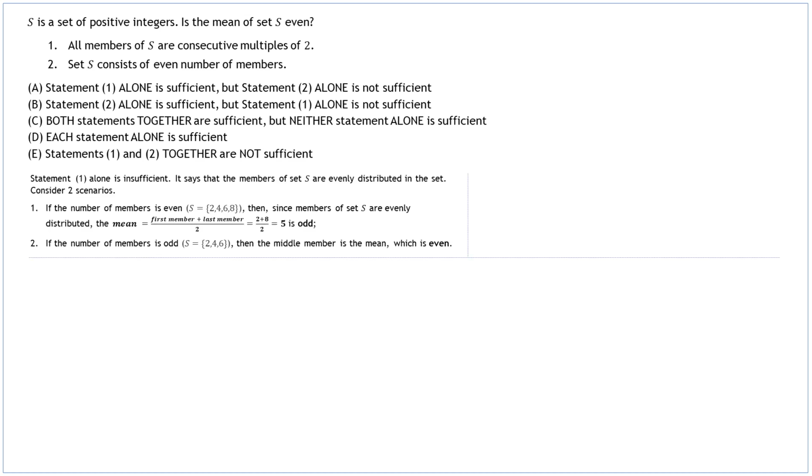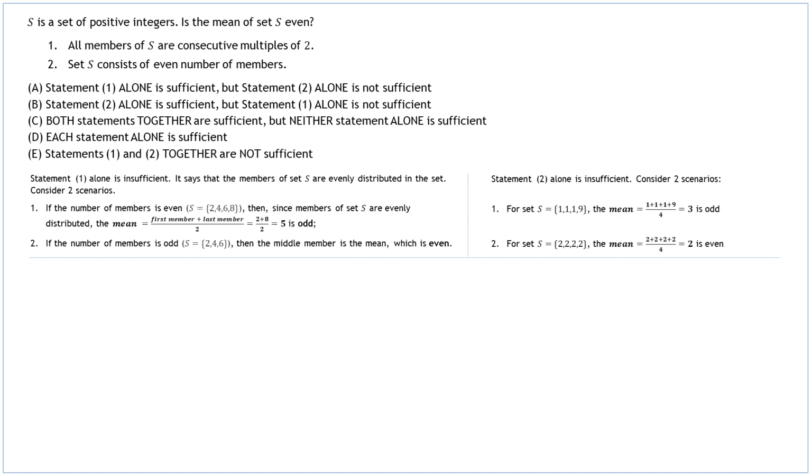Statement 1, alone is insufficient. It says that the members of set S are evenly distributed in the set. Consider two scenarios. If the number of members is even, then, since members of set S are evenly distributed, the mean equals first member plus last member, divided by 2, and will always come out to be odd. If the number of members is odd, then the middle member is the mean, which, in a set of consecutive multiples of 2, will always be even.